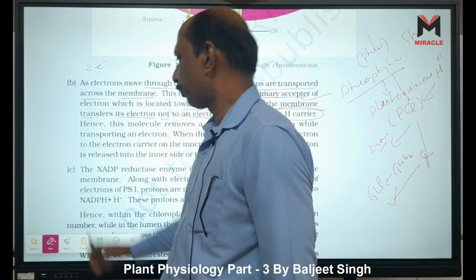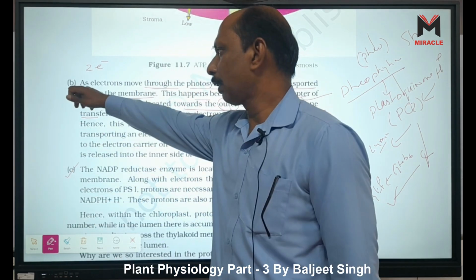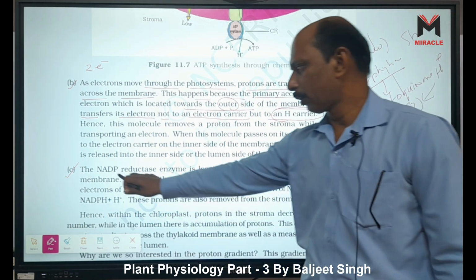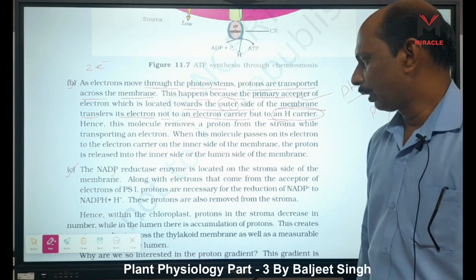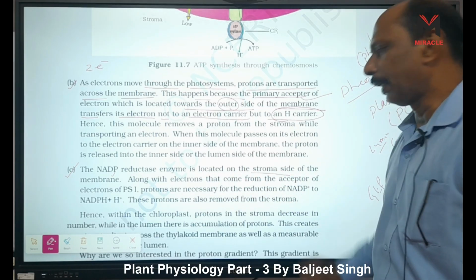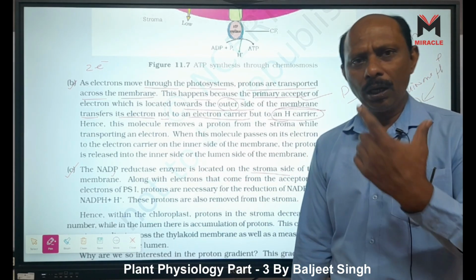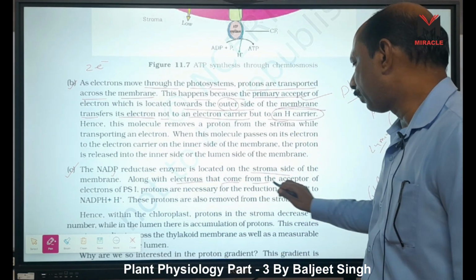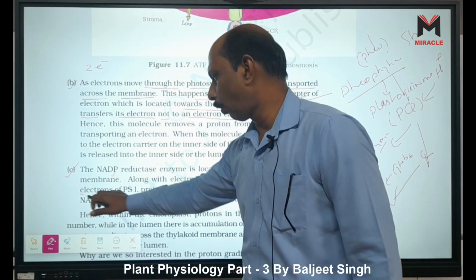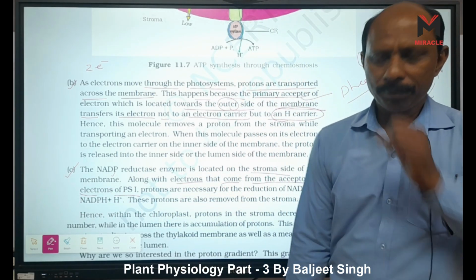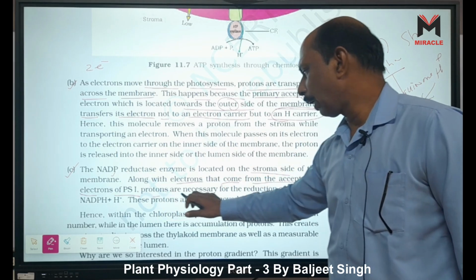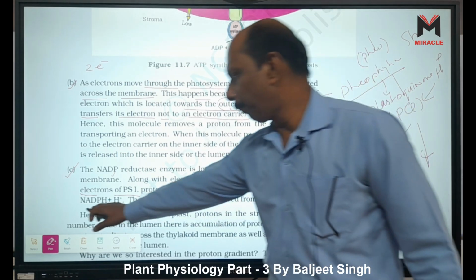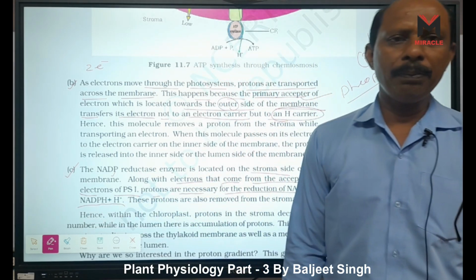Through the electron transport system. Third, what is given here? This is completed. You understand, right? The NADP reductase enzyme, because it will reduce NADP into NADPH2, is located on the stroma side, because it is also present toward the outer membrane. Along with the electrons that come from the acceptor of electrons of PS I, protons are necessary for the reduction of NADP to NADPH plus H. Sometimes we say NADPH2.